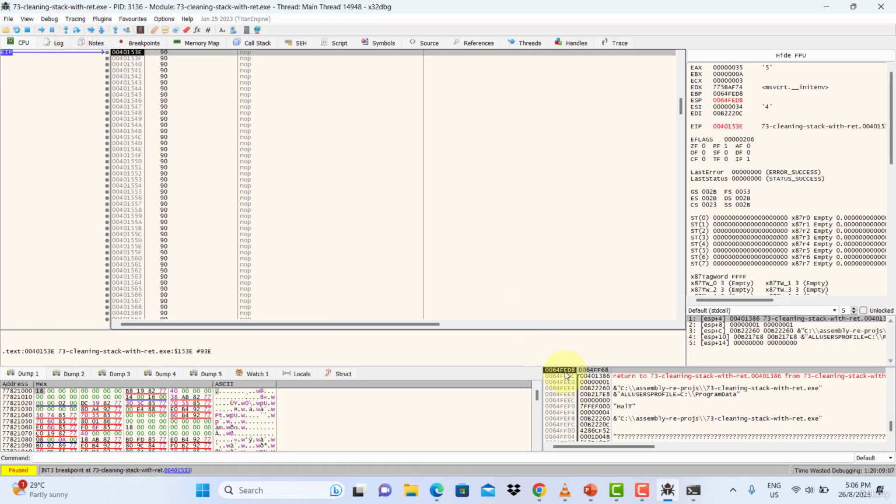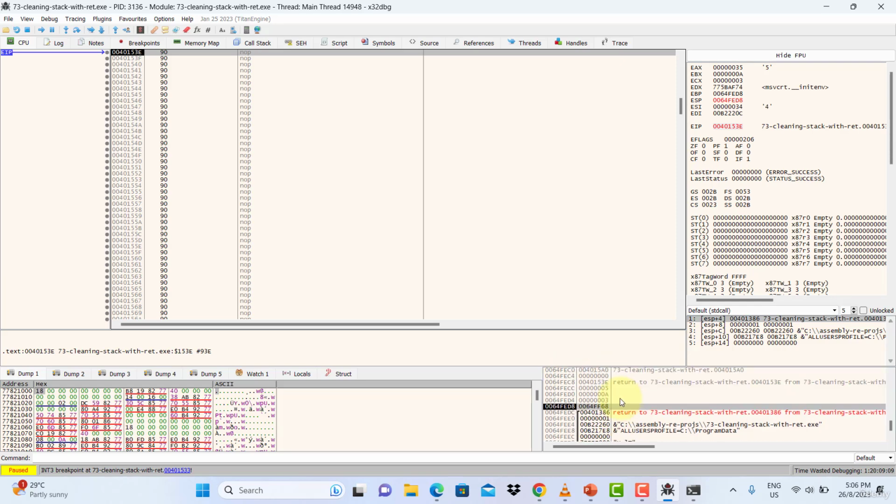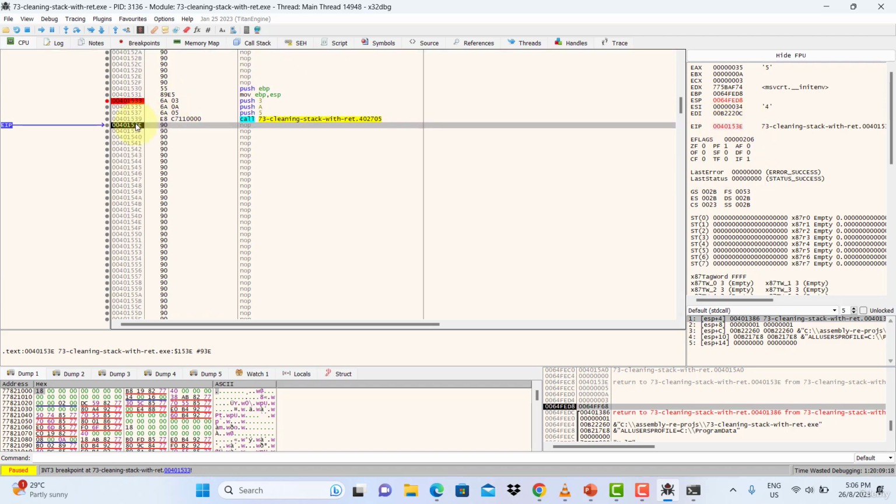And there, true enough, it now pops all the 3 above address. It pops this address to the EIP register. You can see EIP now has that address, and it's gone back there now. And it has also cleaned the stack. So now the top of the stack pointer is the new address at the bottom here. So this is how your callee cleans the stack, and this method is called the standard call convention.